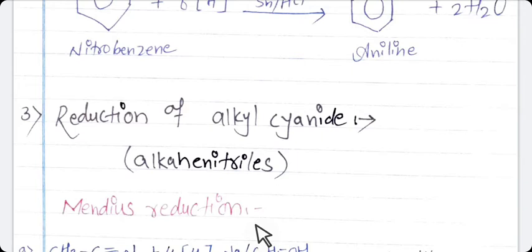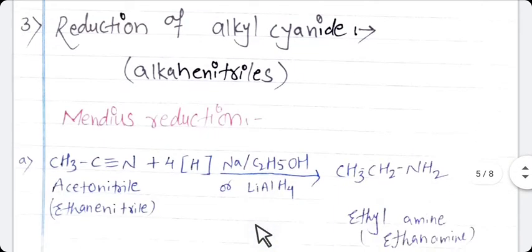So in Mendius reduction, primary amine can be obtained by the reduction of alkyl cyanide with sodium and ethanol, or you can use lithium aluminum hydride. Means you can use sodium and ethanol, or you can use lithium aluminum hydride. So this reduction is known as Mendius reduction. Now just see the example.